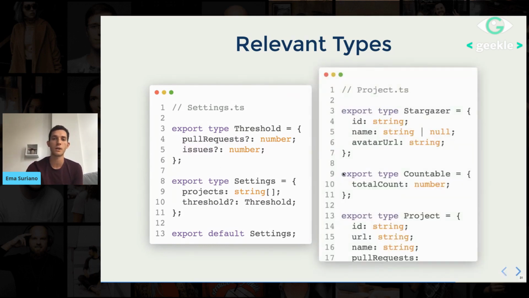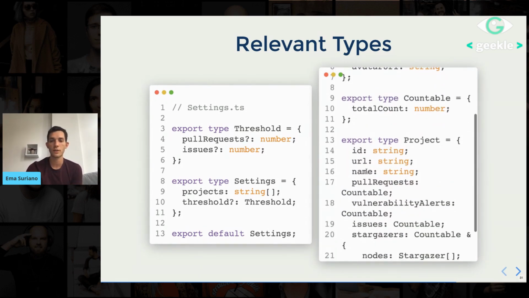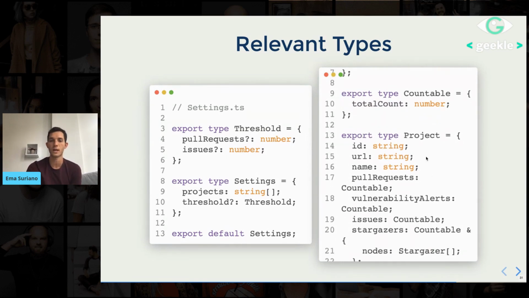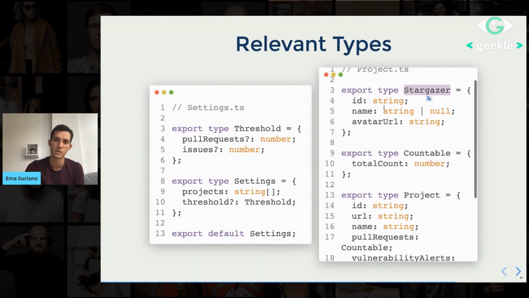Then the other one is the project. Project is the information about each of the projects. So we have ID, URL, name of the project, pull requests, vulnerabilities, issues. They're all countable. Countable means that it's an object which has a total count in order to know how many pull requests or how many issues I have. And then finally, we have stargazers, which are the people that send you a star for the project. This also has total count and also has nodes. And then nodes are stargazers, which have ID, name, and avatar URL.